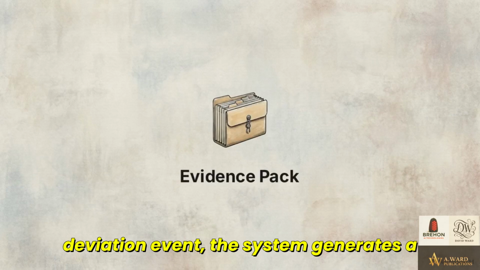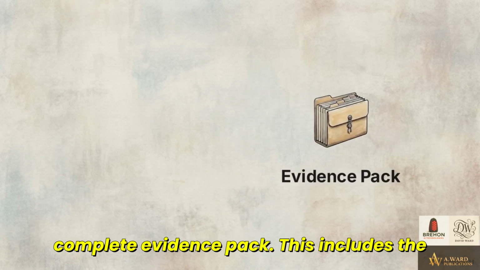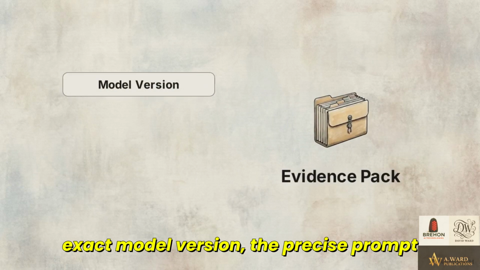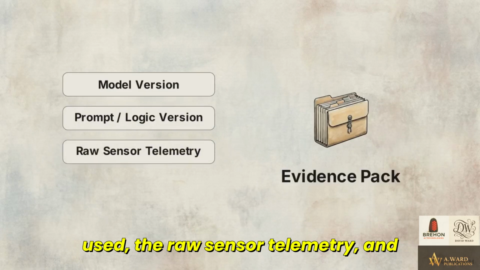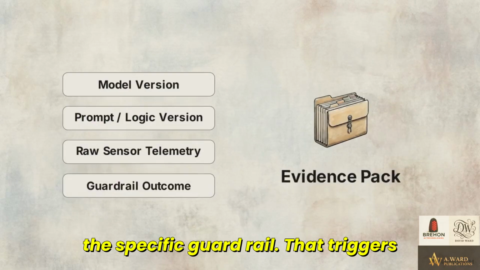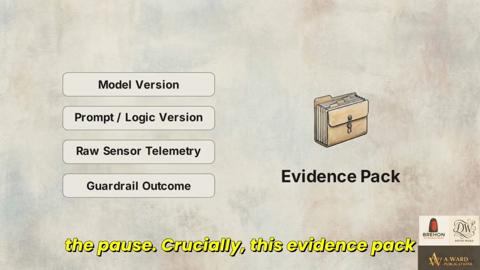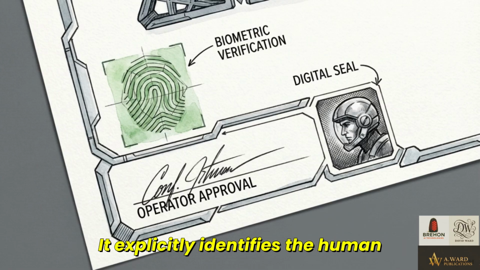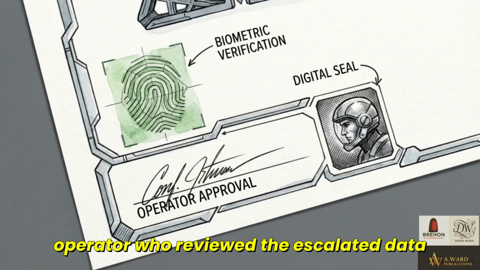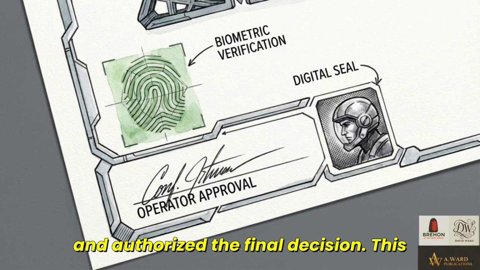For our deviation event, the system generates a complete evidence pack. This includes the exact model version, the precise prompt used, the raw sensor telemetry, and the specific guardrail that triggered the pause. Crucially, this evidence pack concludes with an electronic signature. It explicitly identifies the human operator who reviewed the escalated data and authorized the final decision.